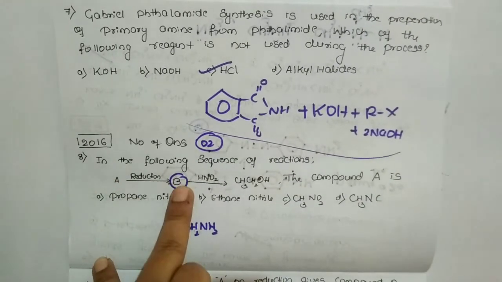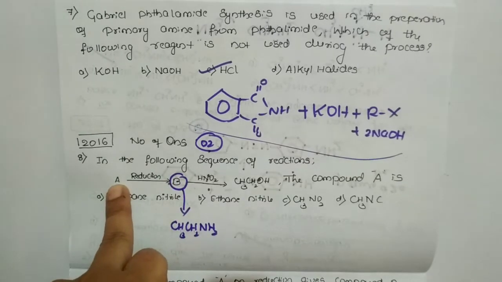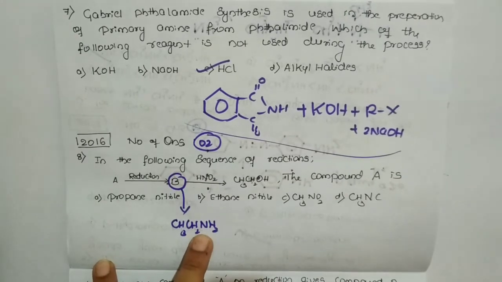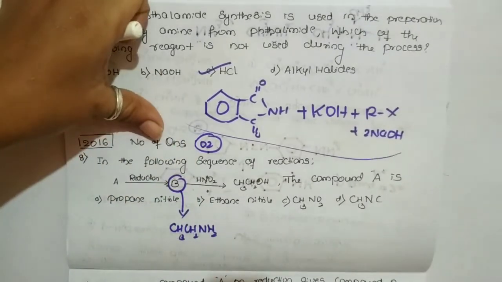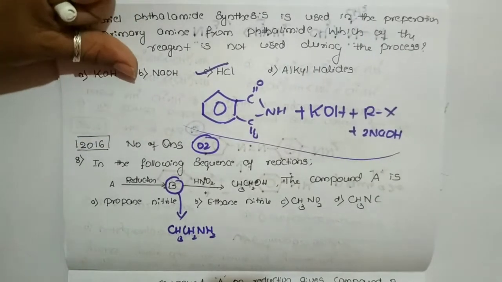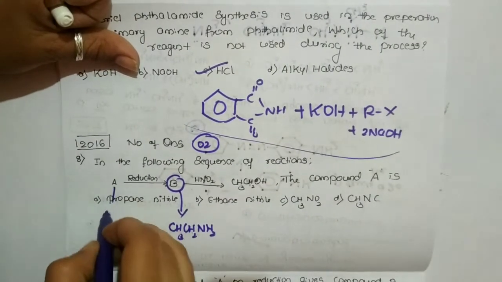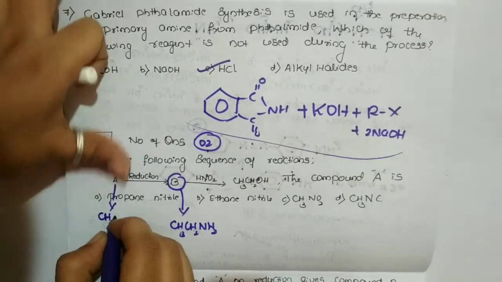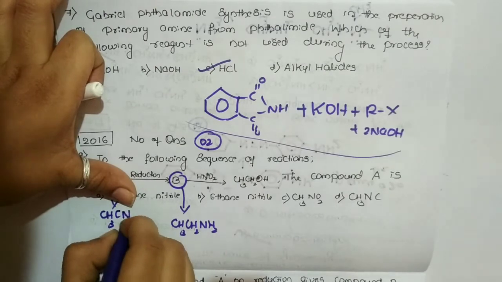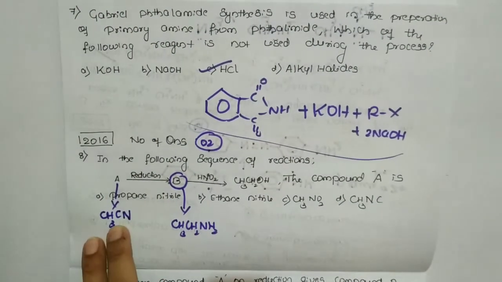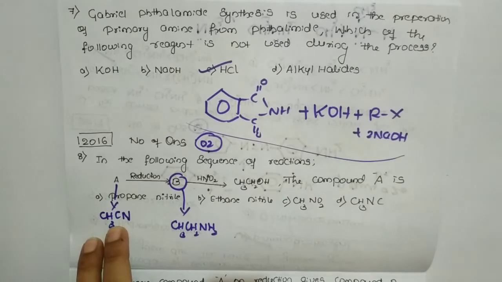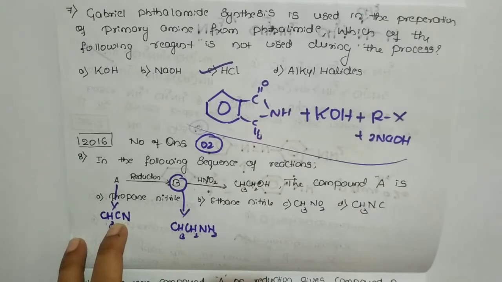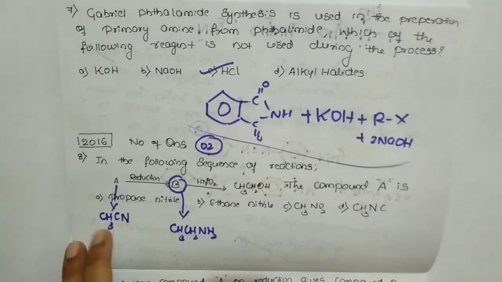I have already shown you that there is a compound A which will undergo reduction to give the respective ethylamine. If you have practiced or gone through the mind map that I have given in the previous video, then you could see the compound that is cyanide. This is what we are going to call ethane nitrile. Since 2 carbons are present, we can even call it methyl cyanide.